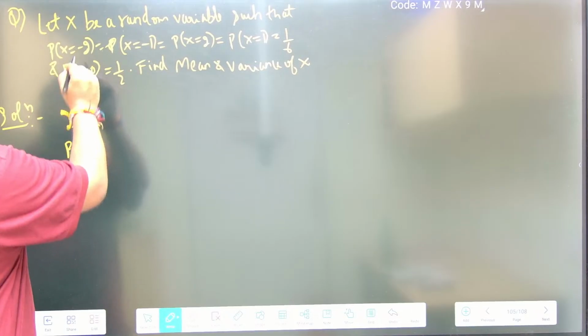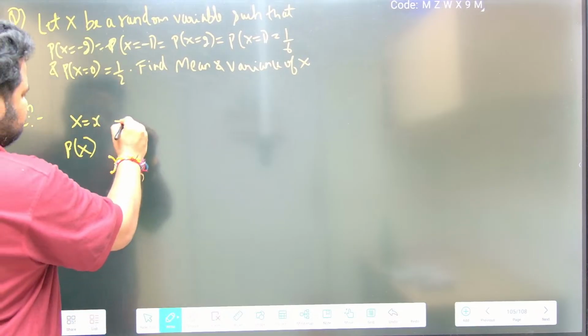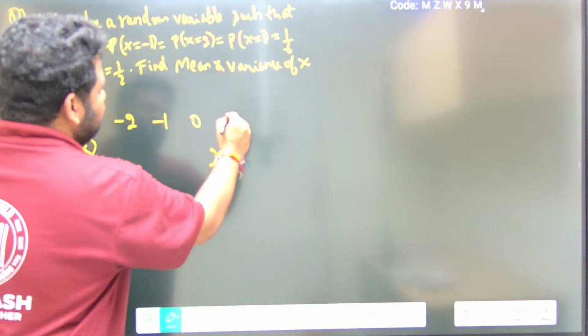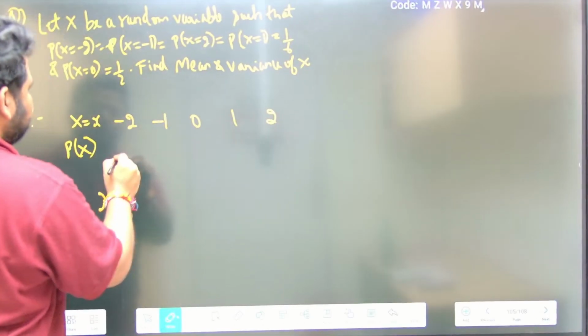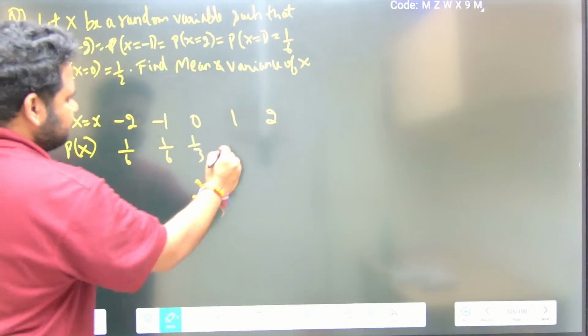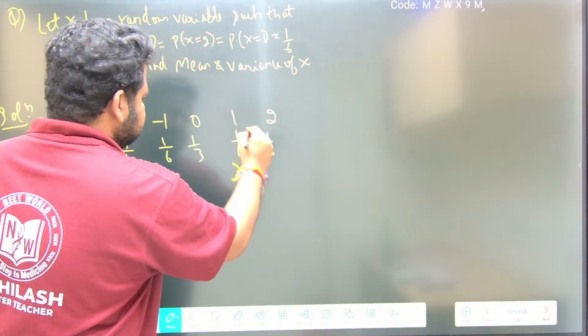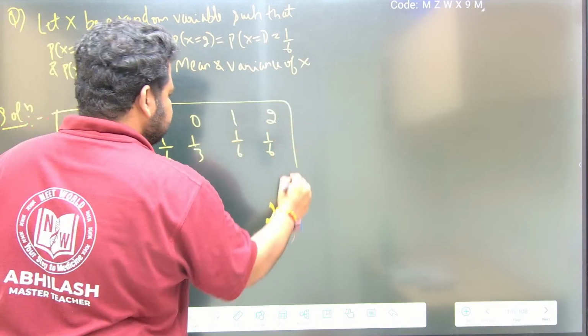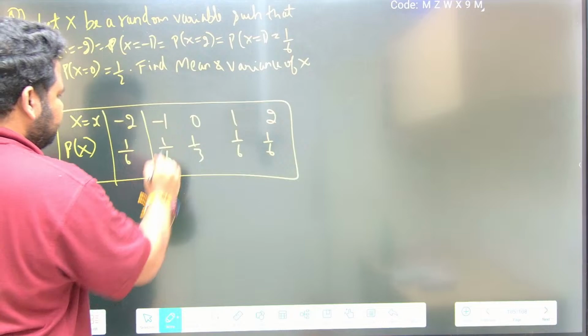Let us do it in ascending order: -2, -1, 0, 1 and 2. The probability of this is 1/6, this is also 1/6, this is 1/3. Be careful. This is 1/6 and this is also 1/6. Now they are asking mean and variance.